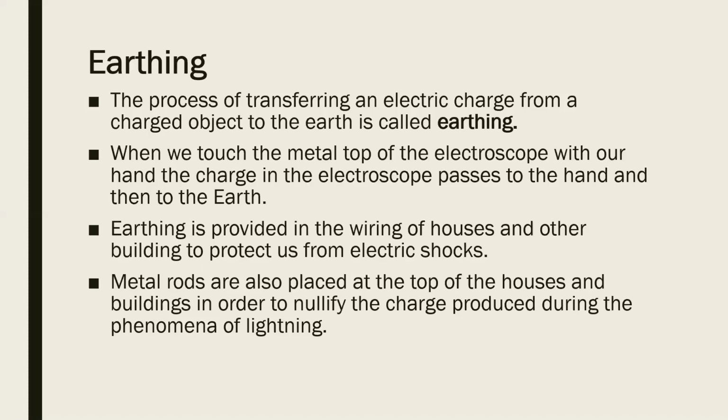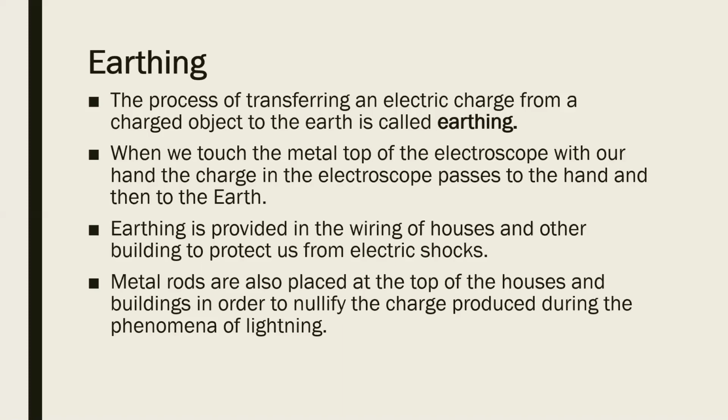That means they will no more diverge from each other, because when we touch the metallic top, the charges from the metal rod are transferred to our body, and from our body they are transferred to the earth. This process is known as earthing.